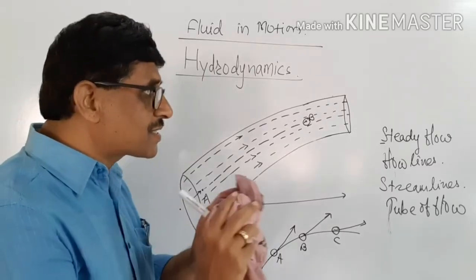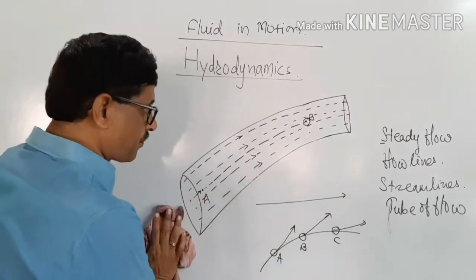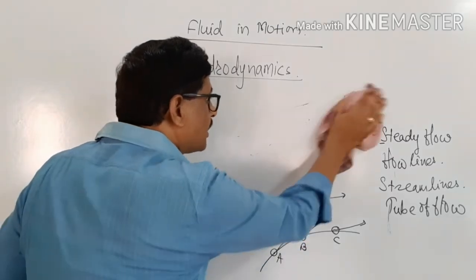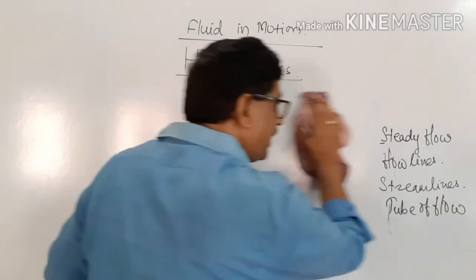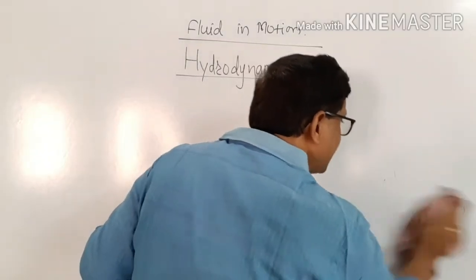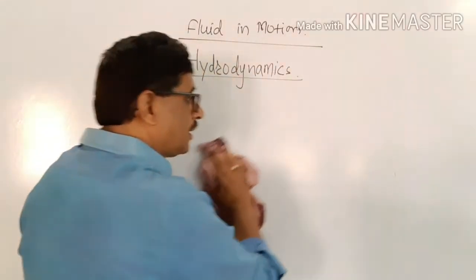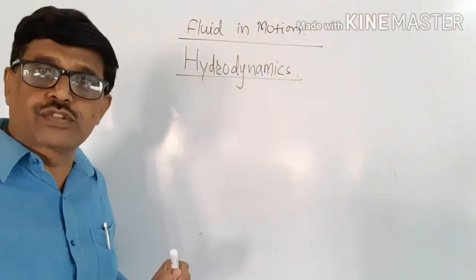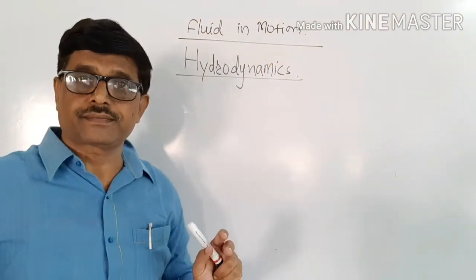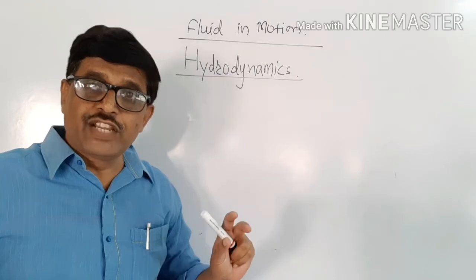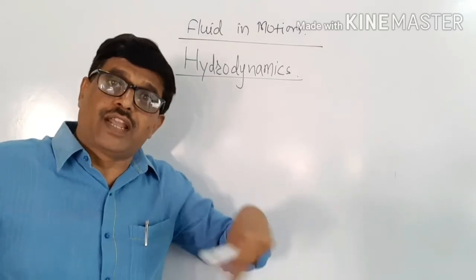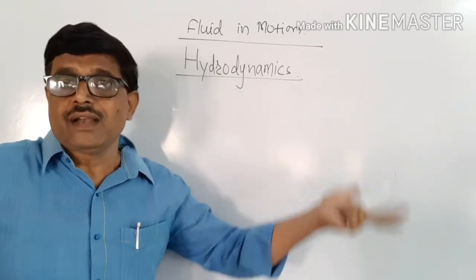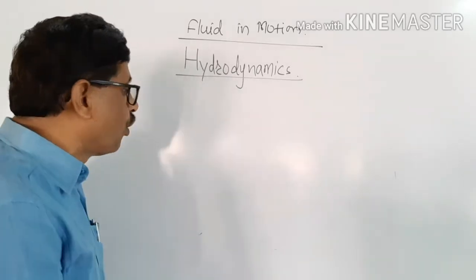The orderly steady flow is a streamline flow, but a flow which is not steady, which is disorder flow, in which the velocity at a given point for different particles will be different, will be a turbulent flow.